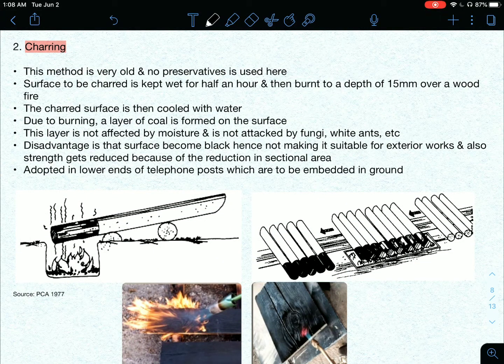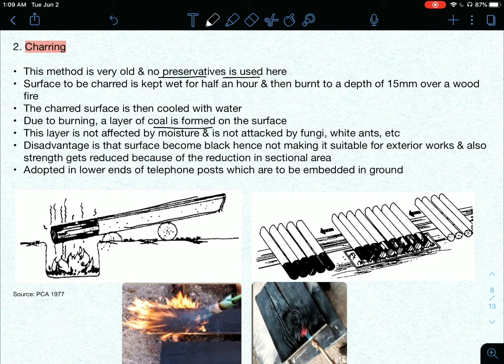Then the next one is charring. Charring means that there are no preservatives added here. It is a very old method. Take, for example, a telephone post. It is put in water or made wet for half an hour, and then it is burned to a depth of 15 mm over a wood fire. Then it is subsequently cooled with water.